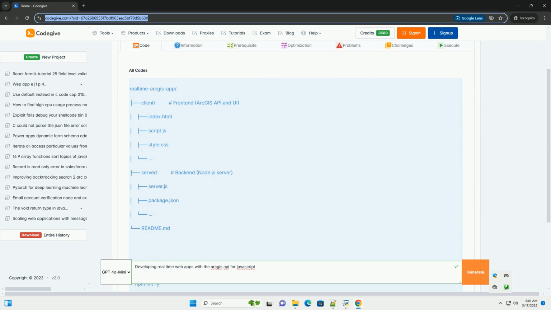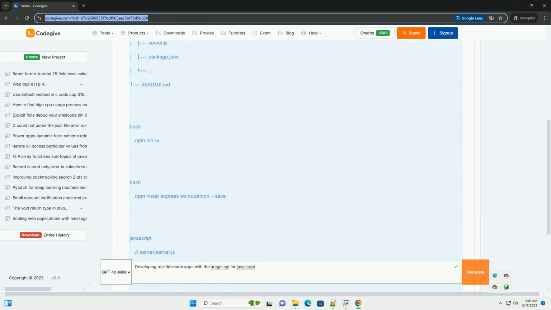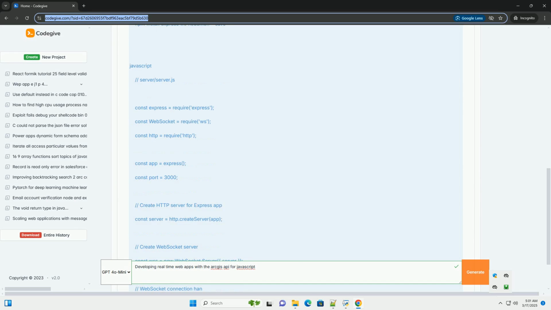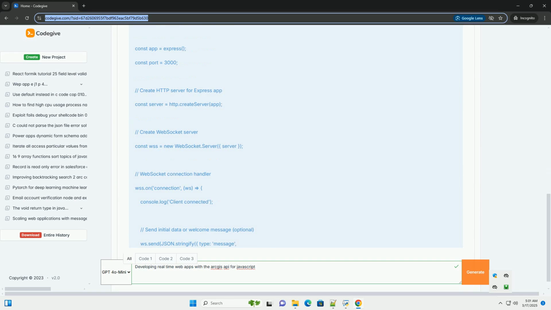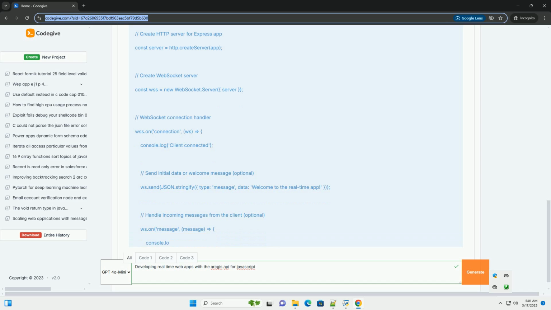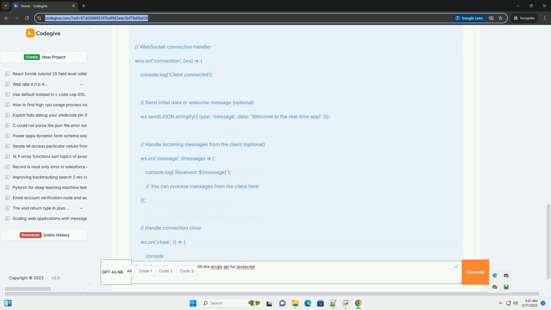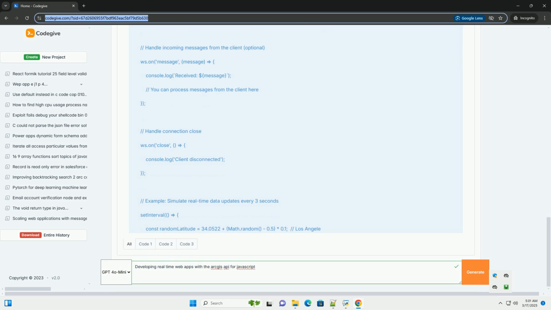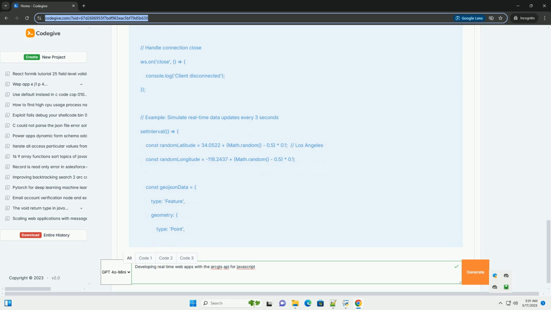Developing real-time web apps with the ArcGIS API for JavaScript, a comprehensive tutorial. This tutorial guides you through building a real-time web application using the ArcGIS API for JavaScript. We'll focus on using WebSockets and server-sent events, SSE, to push data updates to the map in real time. We'll cover various aspects including setting up a server, handling data updates, integrating with the ArcGIS API, and optimizing performance.